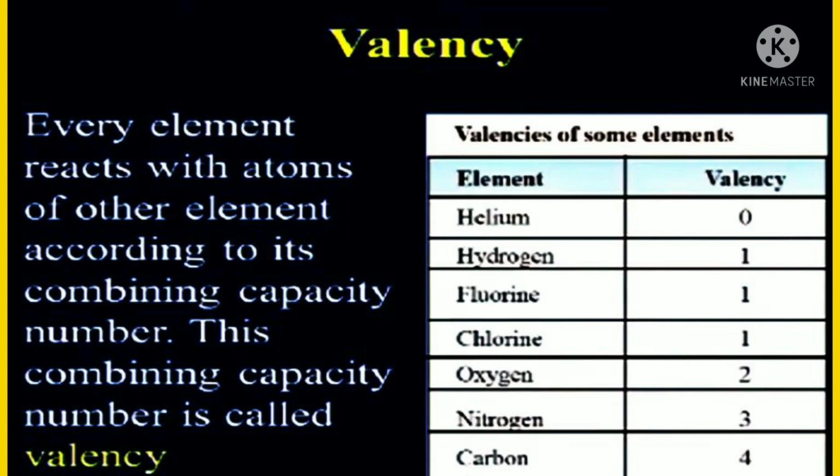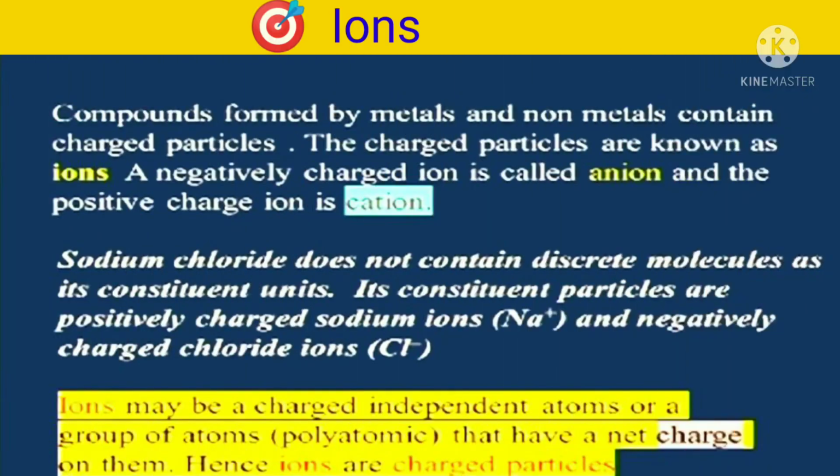And the next topic is, what is an ion? Compounds formed by metals and non-metals contain charged species. The charged species are known as ions. A negatively charged ion is called an anion, and a positively charged ion is a cation. For example, sodium chloride does not contain discrete molecules as its constituent units.